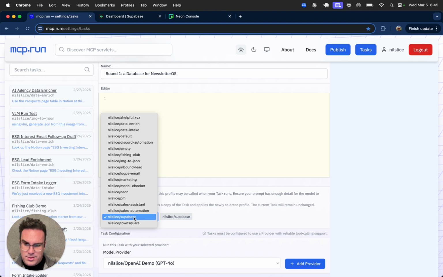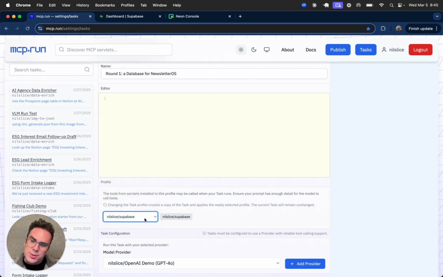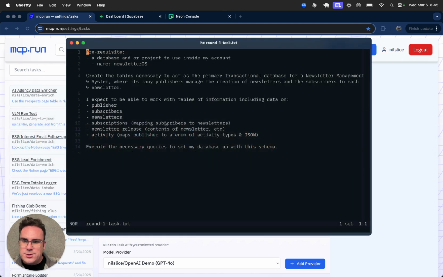I've ahead of time installed the Supabase MCP client into this profile. You can see how profiles are managed if you log into MCP.run. And I'm going to copy this existing prompt that we created to quickly go over it. I'm defining some prereqs. I want to make sure there's a database or project used inside my account. I want to call it newsletter OS.